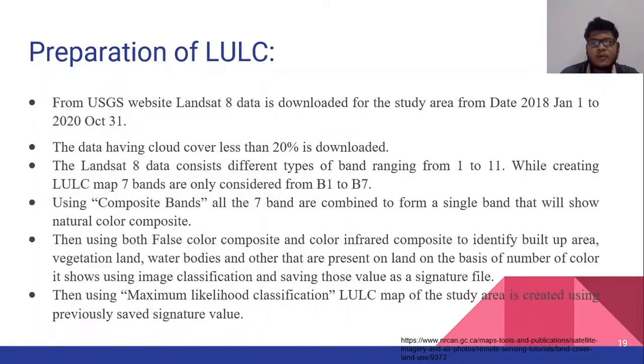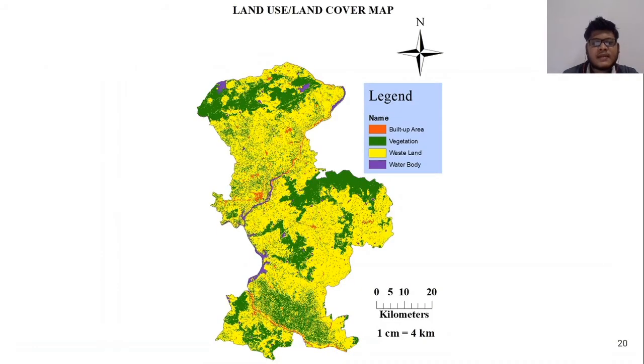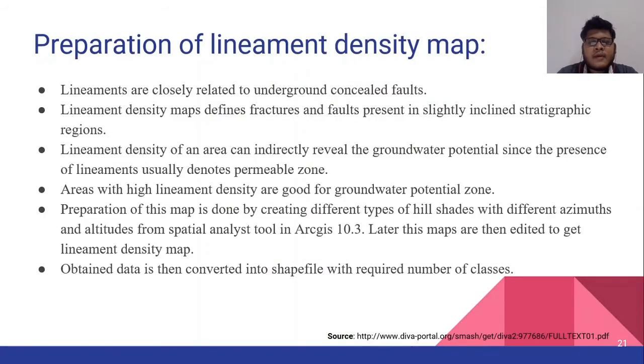Like the slope map, the LULC map also helps in retention period of water as well as permeability of water into the ground. The LULC map is created by deriving from Landsat 8 data that is downloaded from the USGS website. This is the LULC map. As you can see, most of the land is covered with barren land, which is not very permeable, and so natural groundwater recharge is very less if we consider the LULC map. Preparation of lineament density map.